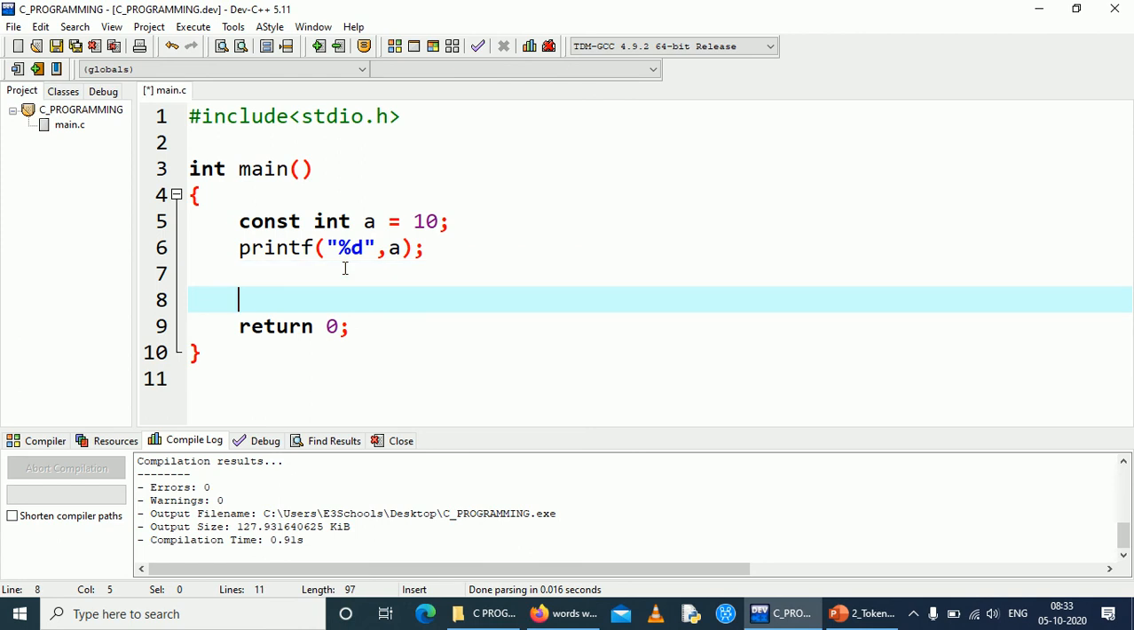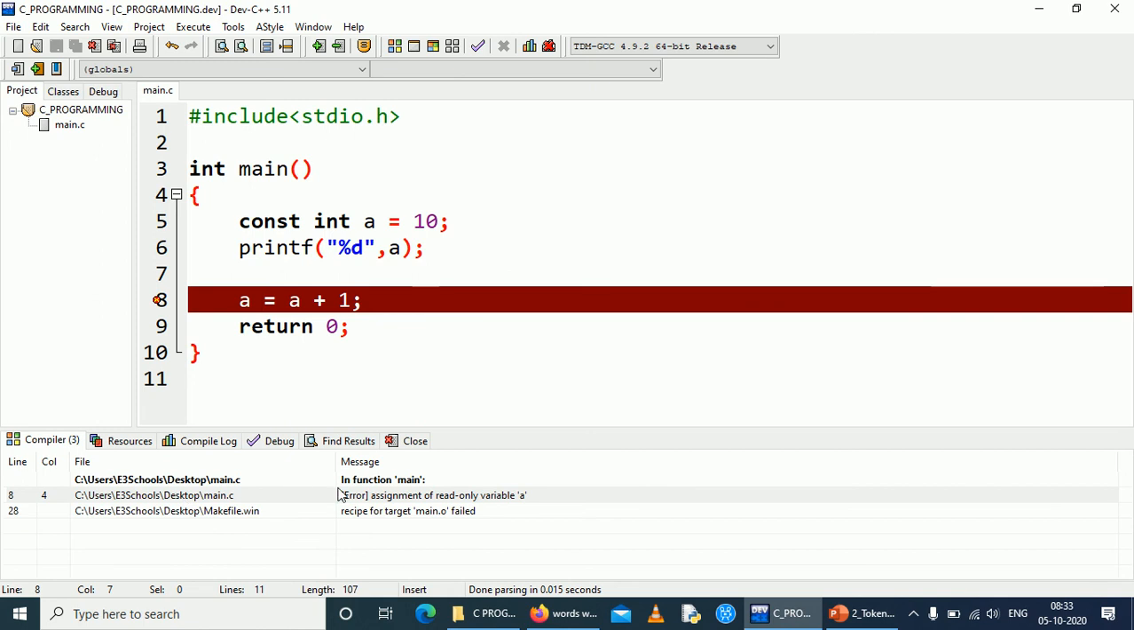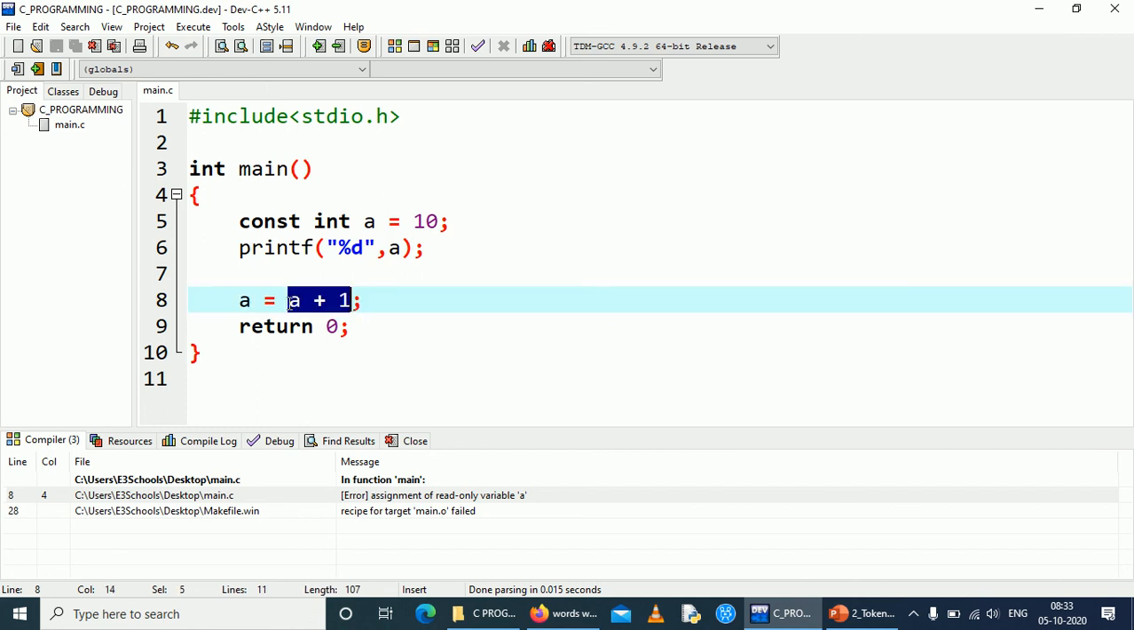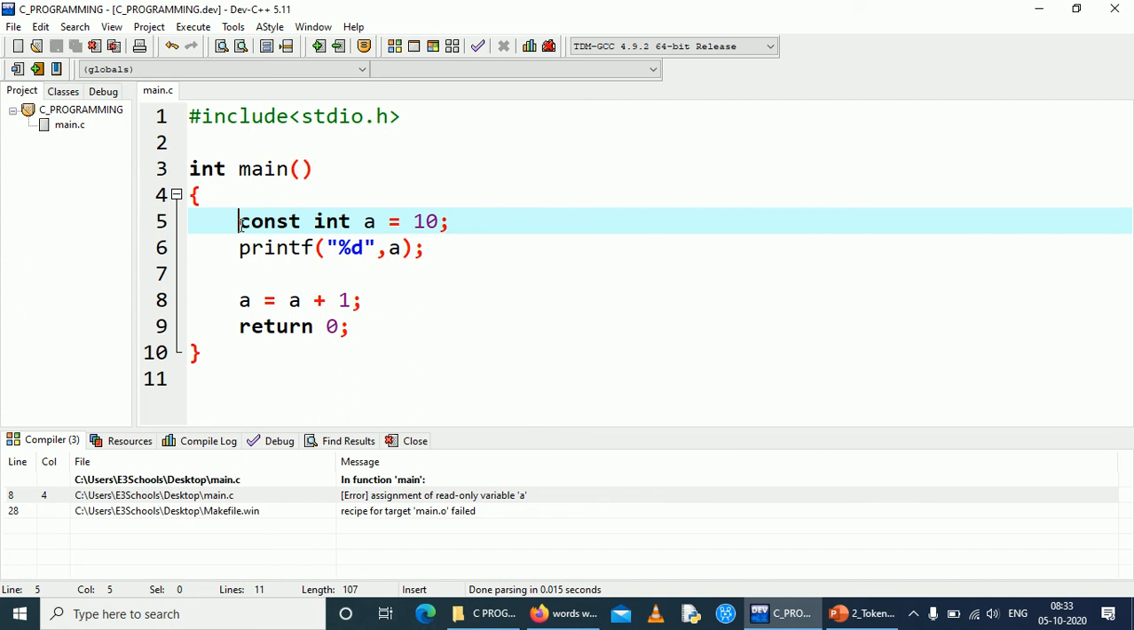Now I will try to modify the value: a equal to a plus 1. Now if I try to compile this code, this will definitely throw an error. See, so what is the error? Assignment of read only variable a. So a is a constant variable. The value of this a cannot be changed, but we have tried to assign some value to that read only variable. So that is the exact meaning of this error. So one thing is clear: constant values cannot be changed throughout the execution. And this is one method of declaring a constant variable.